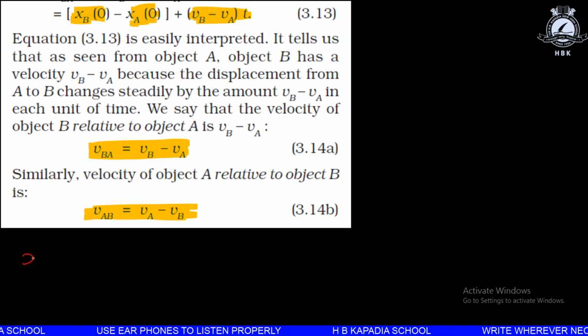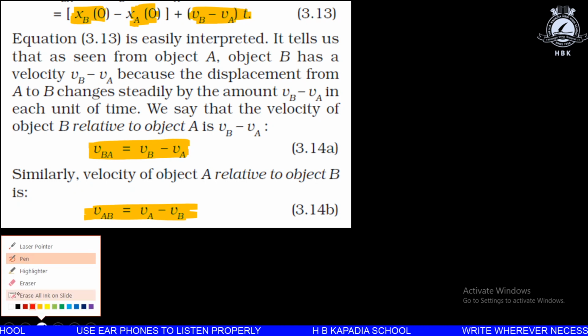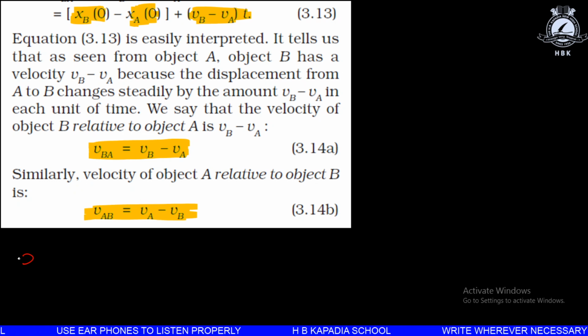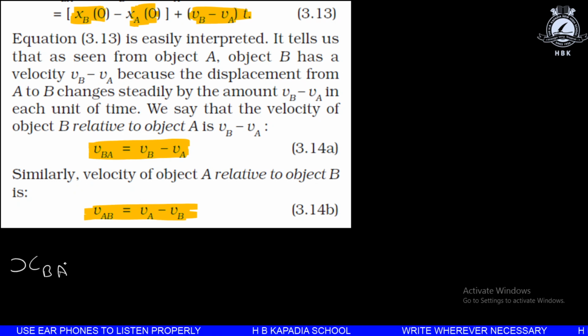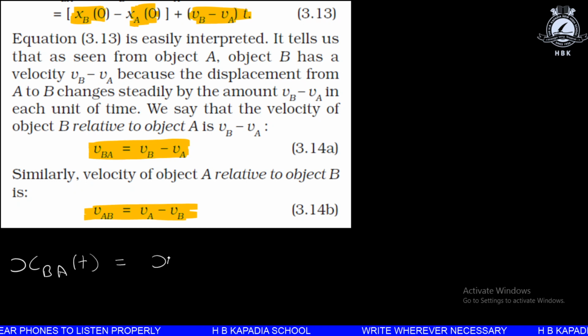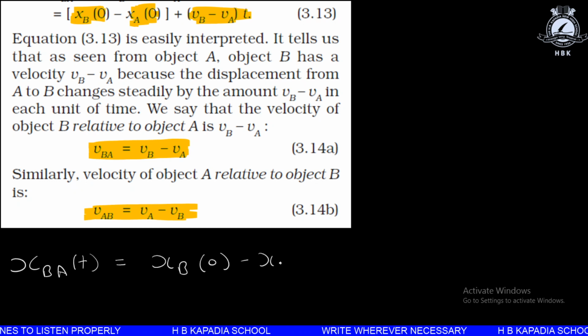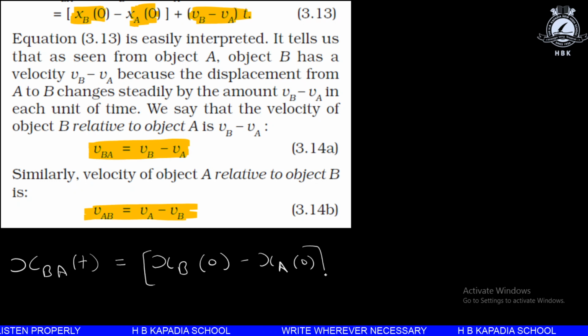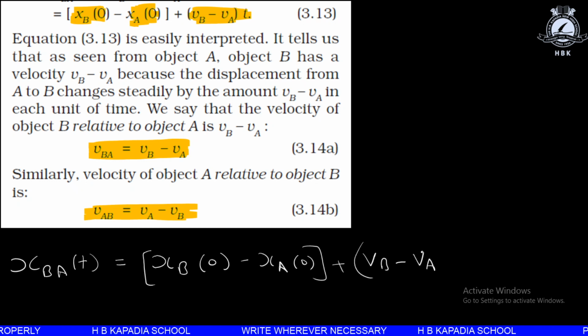Let me write this equation so that you can understand better. We can write x_BA, the position of B with respect to A at time t. We got the equation: position of B initially minus position of A initially plus (v_B minus v_A) into t.